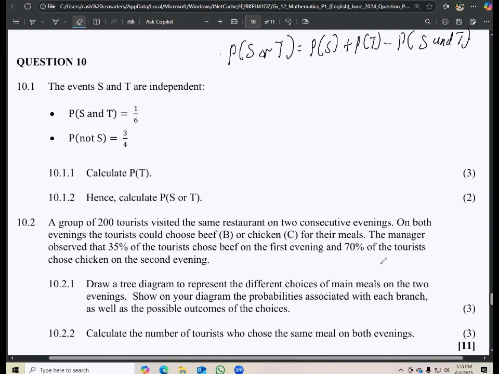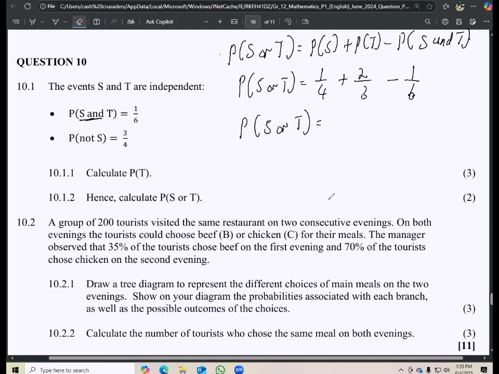So we are then going to say P of S or T, the P of S is 1 over 4 as we calculated. The P of T is 2 over 3, then minus 1 over 6. Right. So we can see that there are some mutual events because they have an intersection.